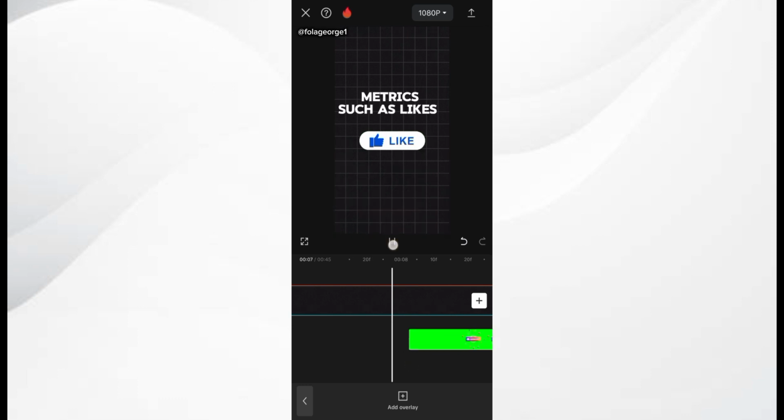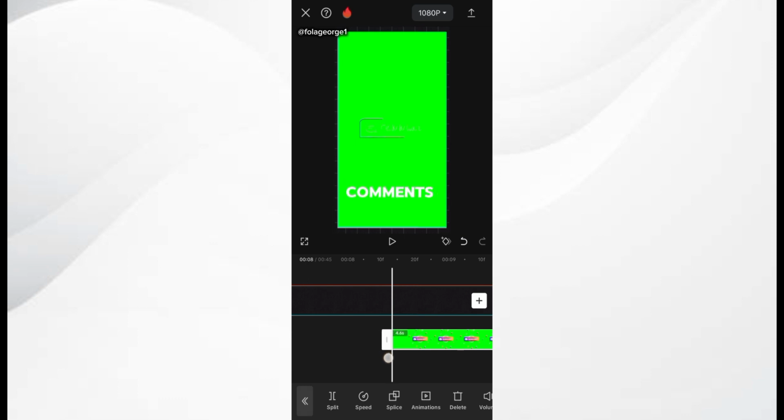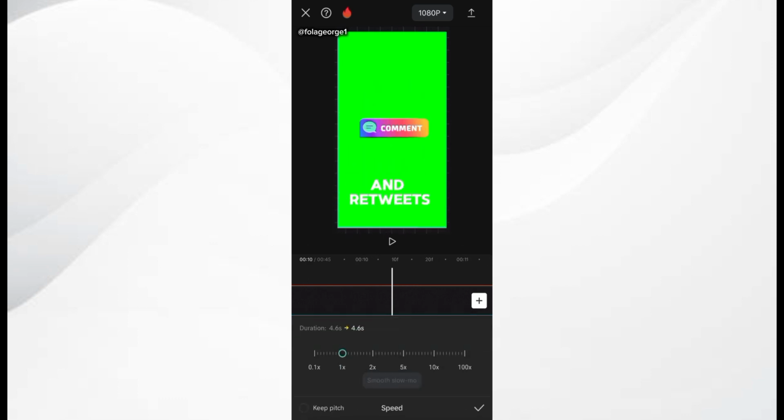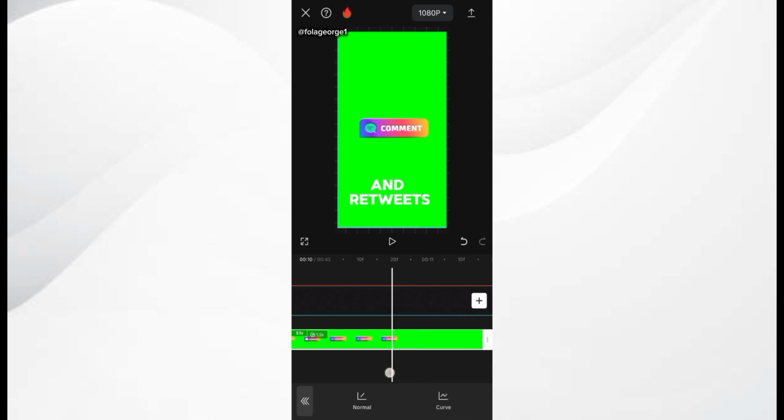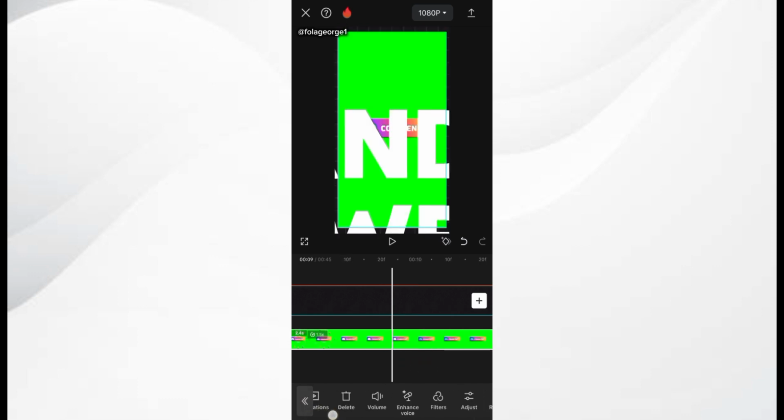So I play comment. All right, so I'm just simply going to adjust this to trim it, increase the speed, and remove the green screen. Put it at 1.5, trim it here, and also remove the green screen.